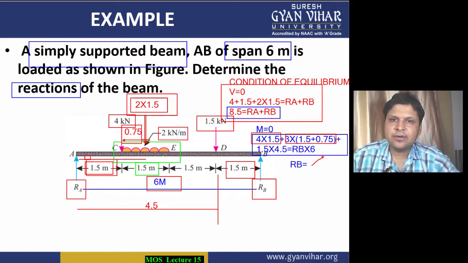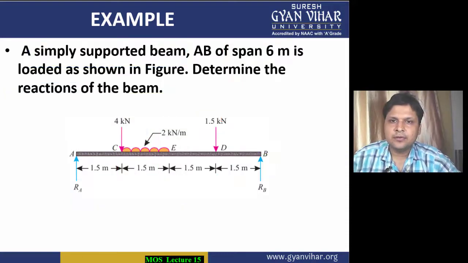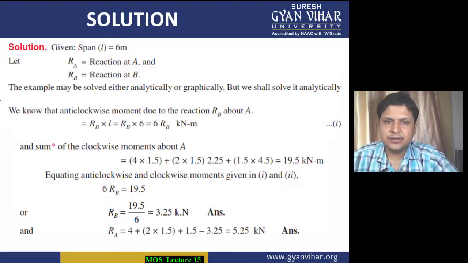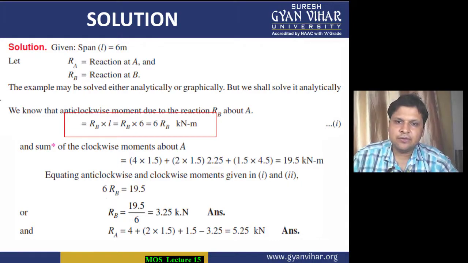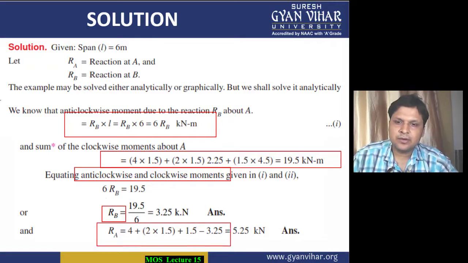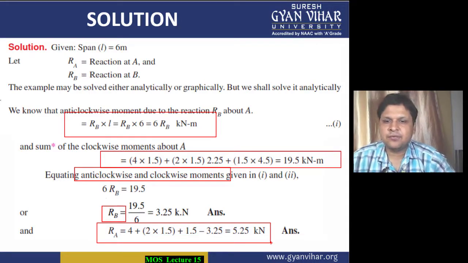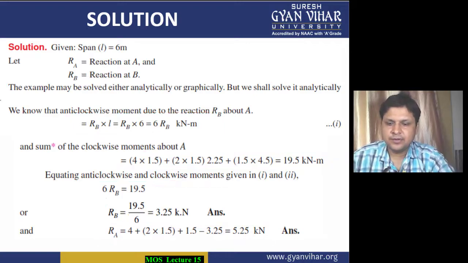So I hope this particular concept of finding reactions where the UDL is acting is also understood to you. Let's see the solution which I have explained to you. We have calculated the anti-clockwise moment and clockwise moment, and we have equated these two. Finally we obtained RB first, and we put this value of RB in the equation of condition of vertical forces equal to 0, and we obtained RA and RB. RA is 3.25 and RB is 5.25.